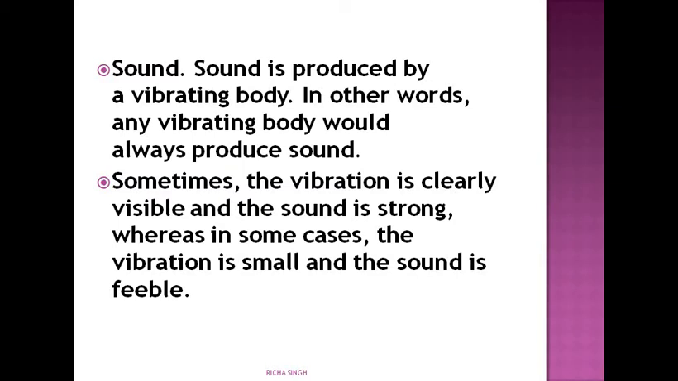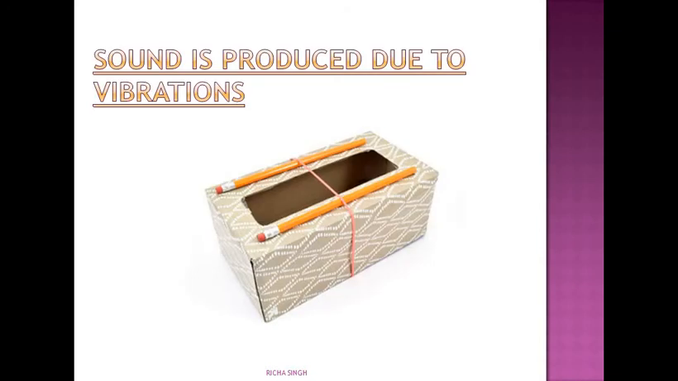Sometimes the vibrations are clearly visible, you can see the vibrations, whereas in some cases the vibrations are small and the sound is feeble. Feeble means it is not very audible, not very clearly audible. It's a feeble sound. Now, sound is produced due to vibrations.